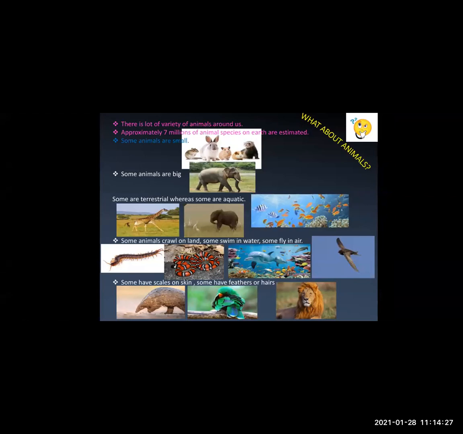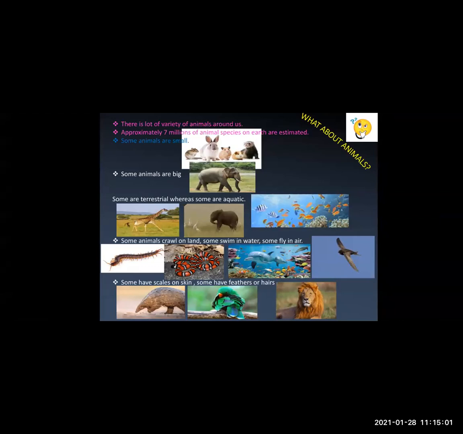In the same way, where are they found? Some animals are terrestrial. That means they are found on land. Some animals are aquatic, that means found in water. Some animals are found on land and water. Some are found on mountains, some in desert regions, some in polar regions. So in every habitat, you will find different types of animals.